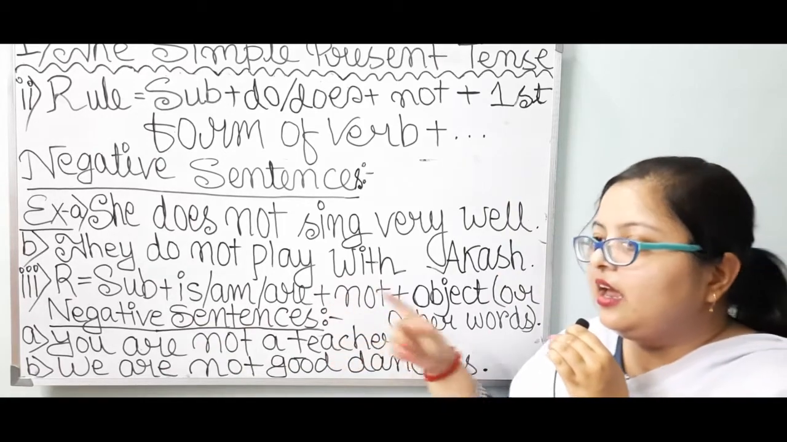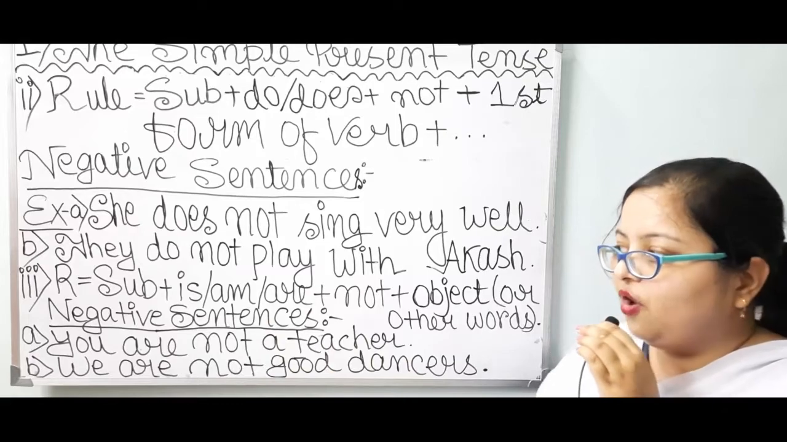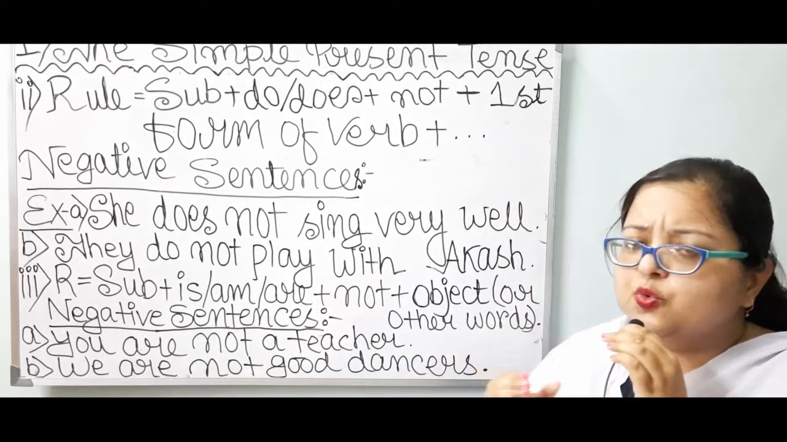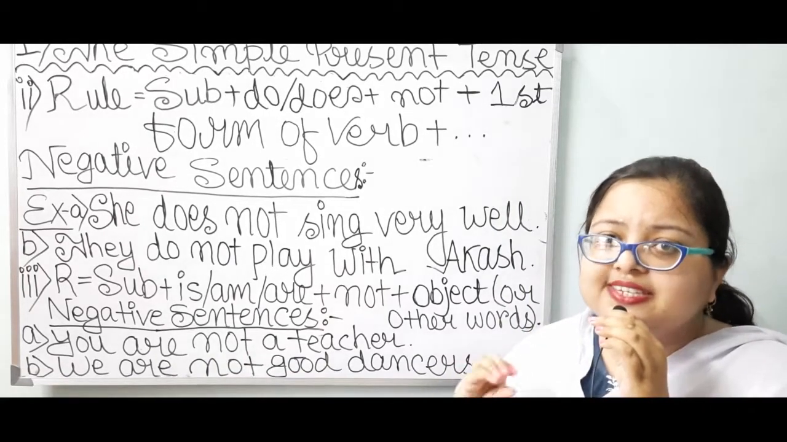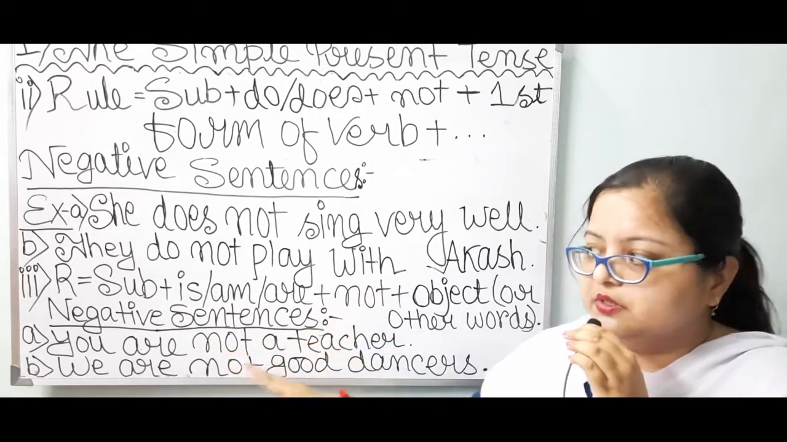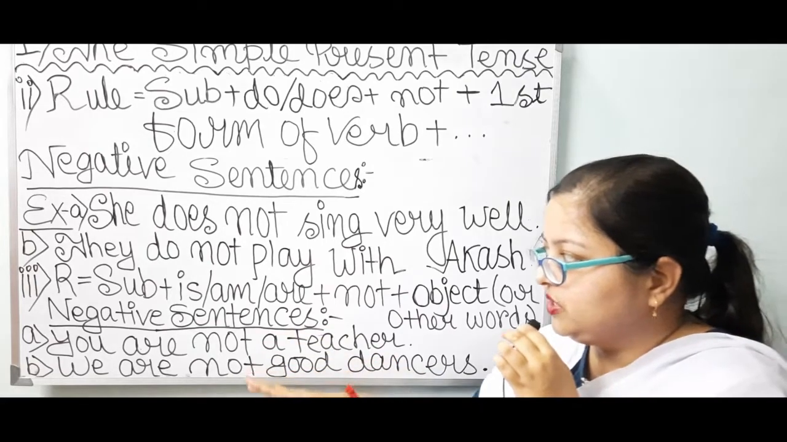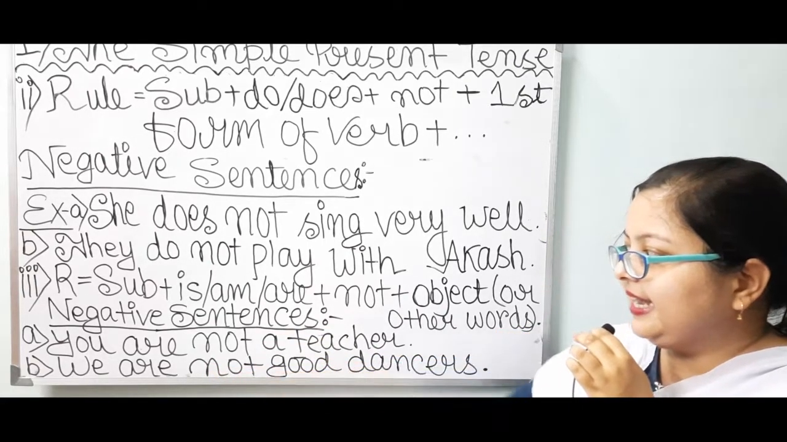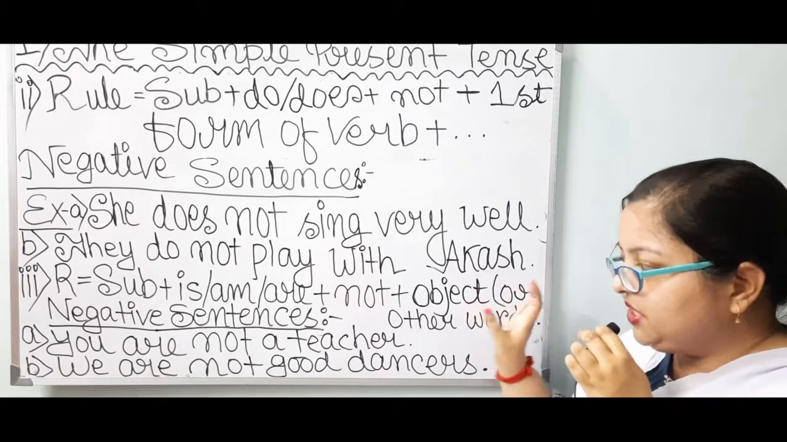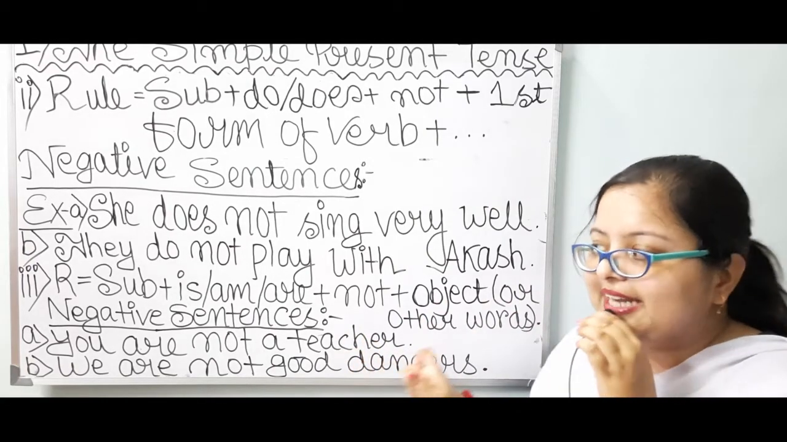Then again, I have to take are since we is in plural form. And although with the word you can reveal both singular and plural in number, with you, are is suitable. And with we too, are is also suitable. So over here, are is again taken. Then according to the rule, not. Then in place of object or other words, I am adding good dancers. We are not good dancers.